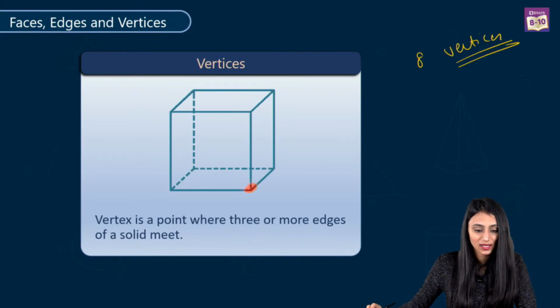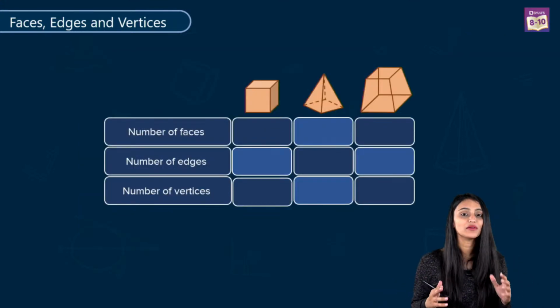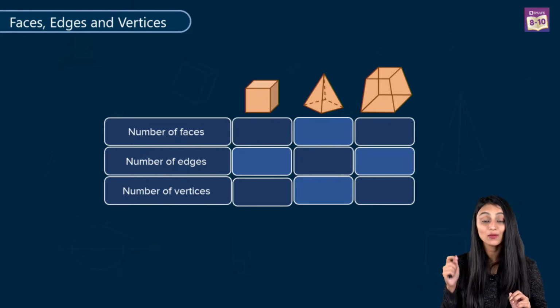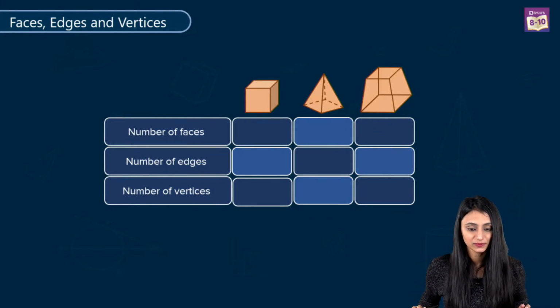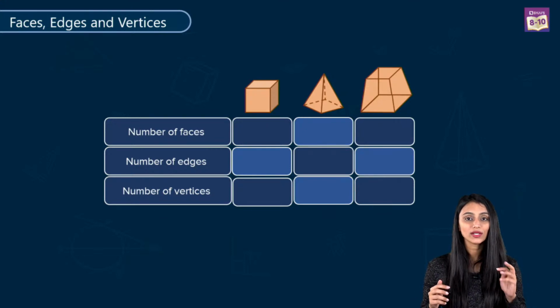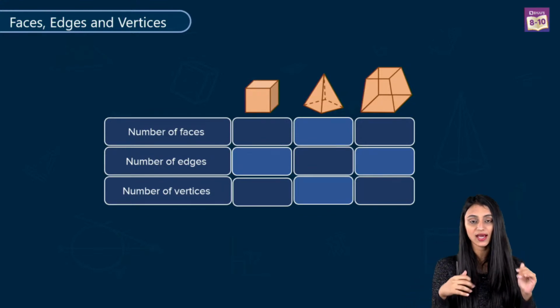All right. Now, let's count the faces, vertices and edges of all these figures, and we have to fill this table. Quickly, I want you to answer here. So, first we have this cube. What are the number of faces of this cube? Quickly, we just understood what faces are, what edges are and what vertices are.